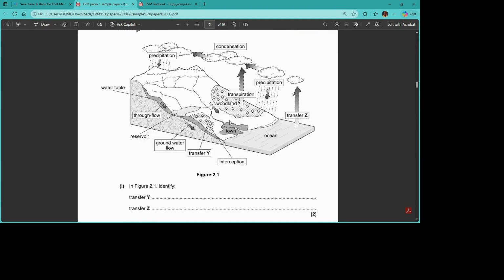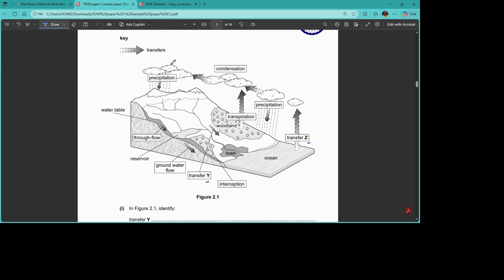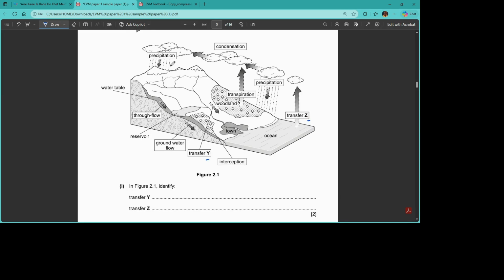What they have mentioned is transfer of Z and transfer of Y. Please remember, this is the key for movement of the water. They're asking a very simple question: what are transfer Y and transfer Z related to?